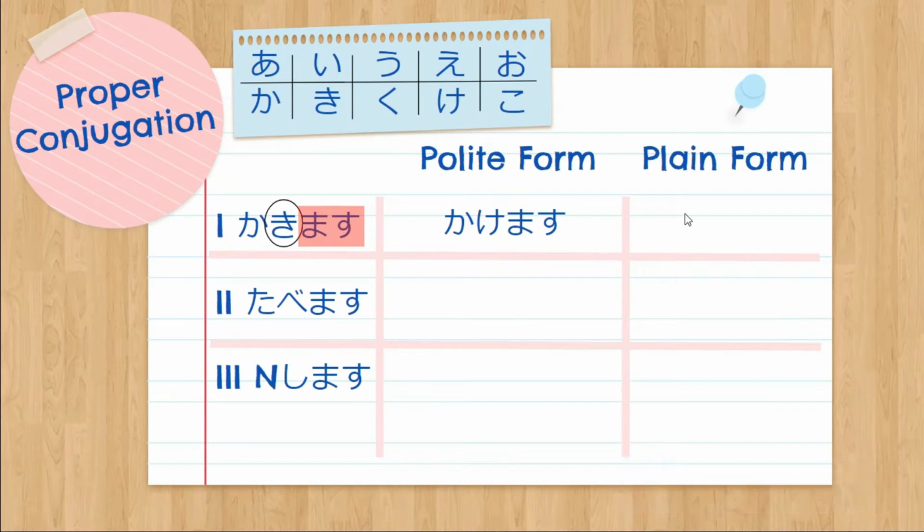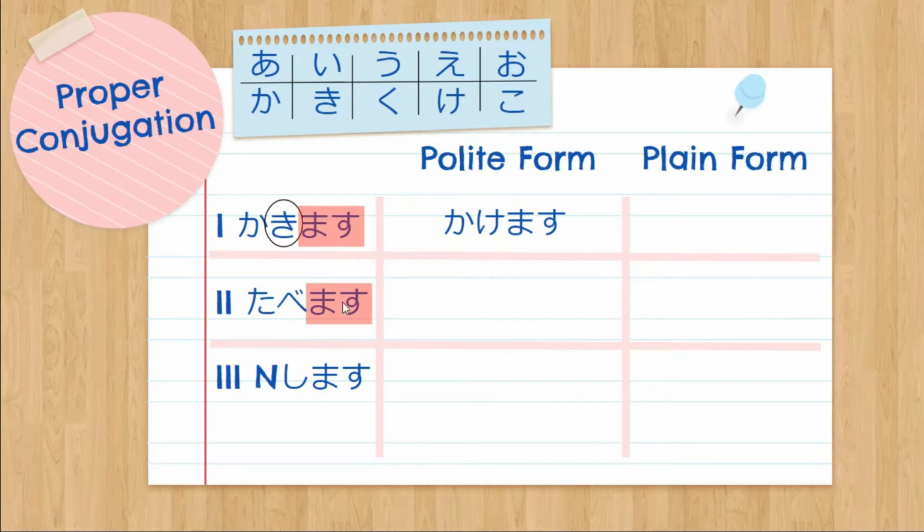Now let's study the second group of the verb. So for group 2 verbs, we just have to remember that every verb that ends in an E sound is a group 2 verb. For example, tabemasu. All we have to remember is that we just add rare in between the last syllable and masu.